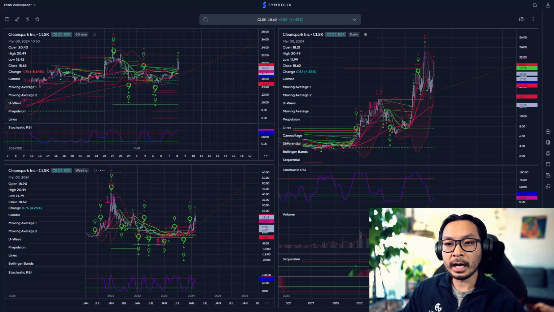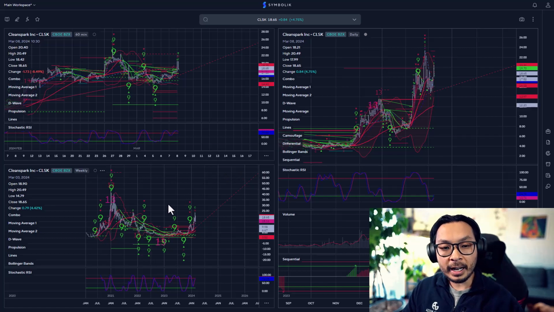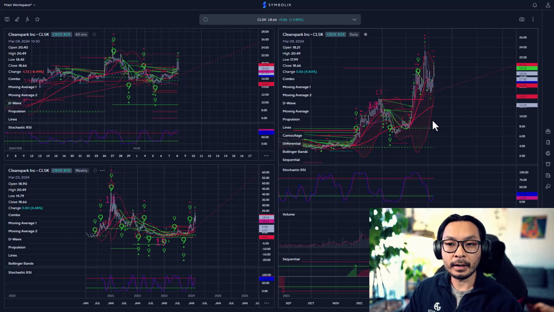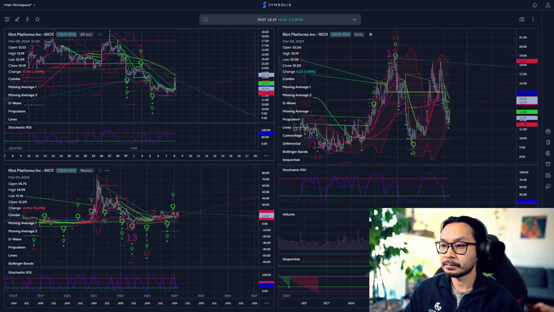And then I'll show you guys the other options trade, which I did, which is on RIOT. But even before I move over to RIOT, I want to use some upper targets. Lower and upper targets are really important, especially with options trades. CleanSpark doesn't have as good DeMark wave projections and good markers since it's relatively new compared to RIOT. I'll show you guys RIOT, which is a little bit cleaner, but for CleanSpark I'm going to look at this resistance line of probably this $35 to $40 range as my main upper target range for the options.